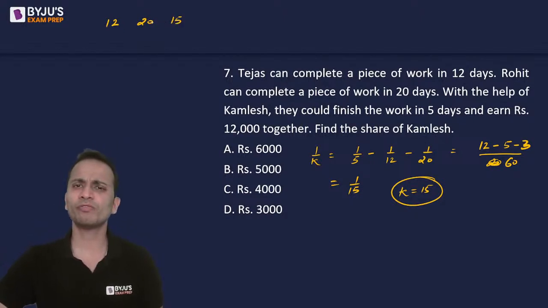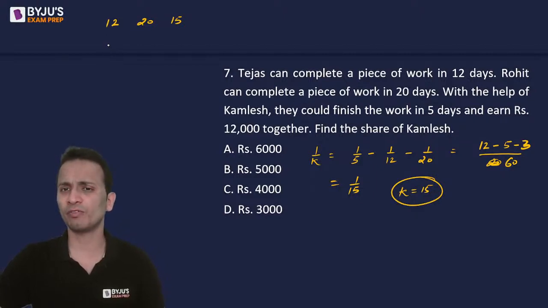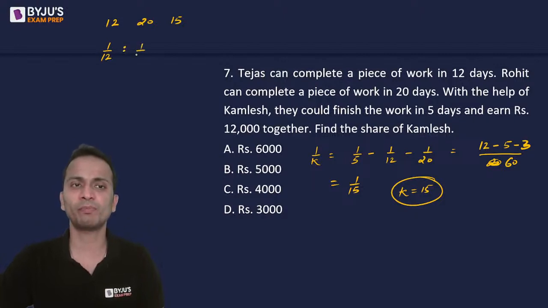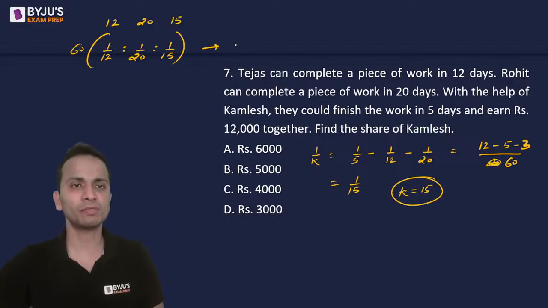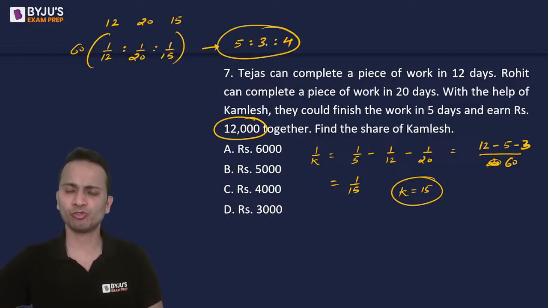Okay. So the ratio of their efficiencies. So total money should be divided in the ratio of their efficiencies. So ratio of efficiencies will be the inverse of the number of days they have taken. Okay. So ratio of their efficiencies will be 1 upon 12 is to 1 upon 20 is to 1 upon 15. This is the ratio in which the money will be divided. So if I multiply this entire ratio by 60, the ratio comes out to be 5 is to 3 is to 4. So the entire money, 12,000 rupees, will be divided in the ratio 5 is to 3 is to 4, and you can find the share of each of them.